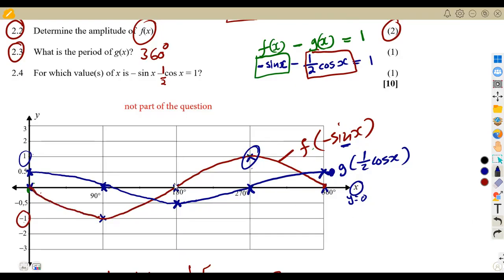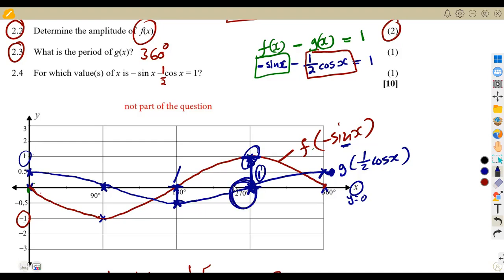If you go to the point at 180, the difference between f(x) minus g(x) is 0.5, right? This is minus 0.5, not 1. If we move to 270, f(x) is at 1. Our g(x) is at 0. So if we subtract the difference between these 2 points, it's 1 minus 0, which is a 1.